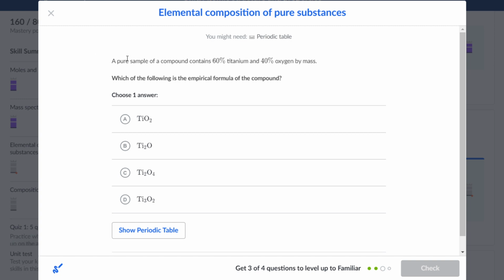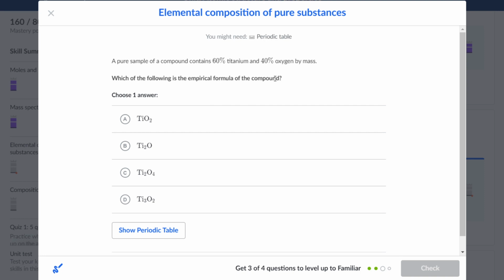A pure sample of a compound contains 60% titanium and 40% oxygen by mass. Which of the following is the empirical formula of the compound? So the same thing. To find out the empirical formula of the compound, we need to know the relative ratio between the 2 elements.